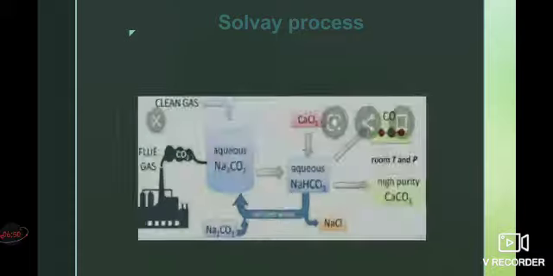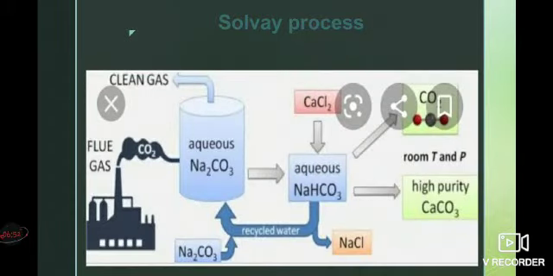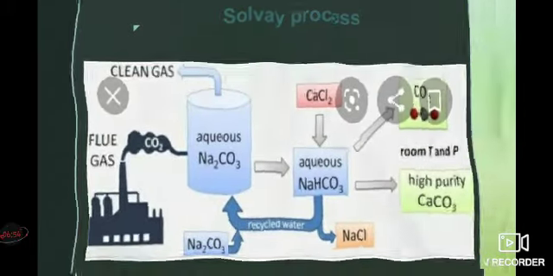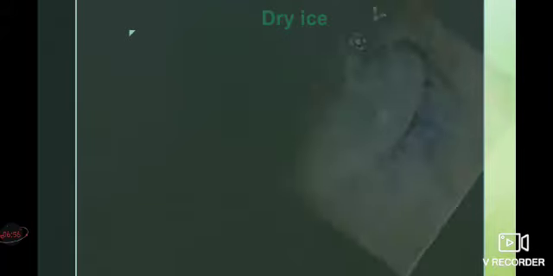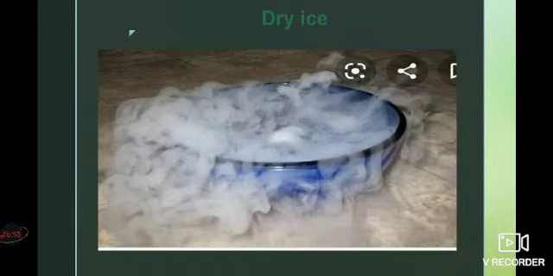Third, by the Solvay process, carbon dioxide is used in the production of sodium carbonate. Fourth, under high pressure, the solid form of carbon dioxide is formed, which is called dry ice. We already discussed this in the physical properties.